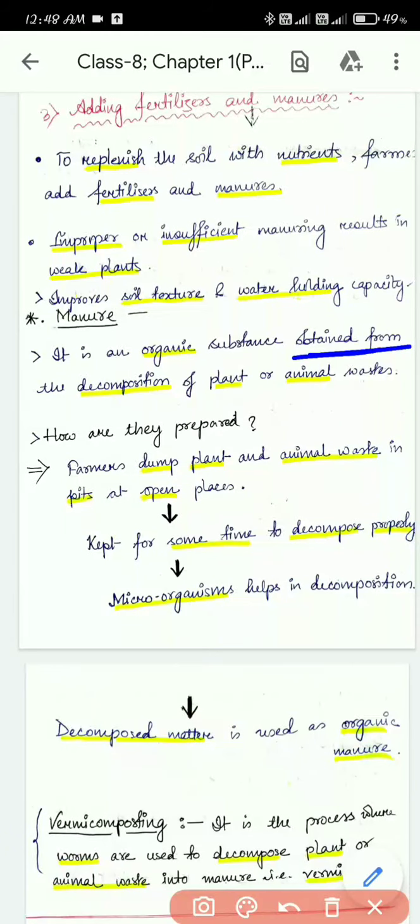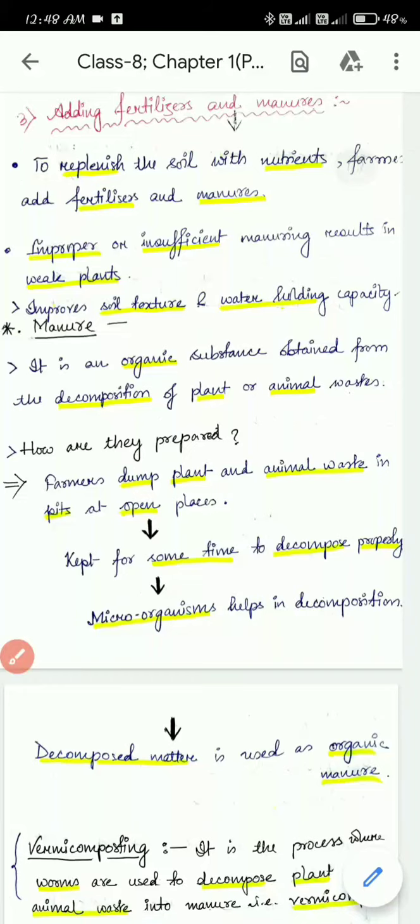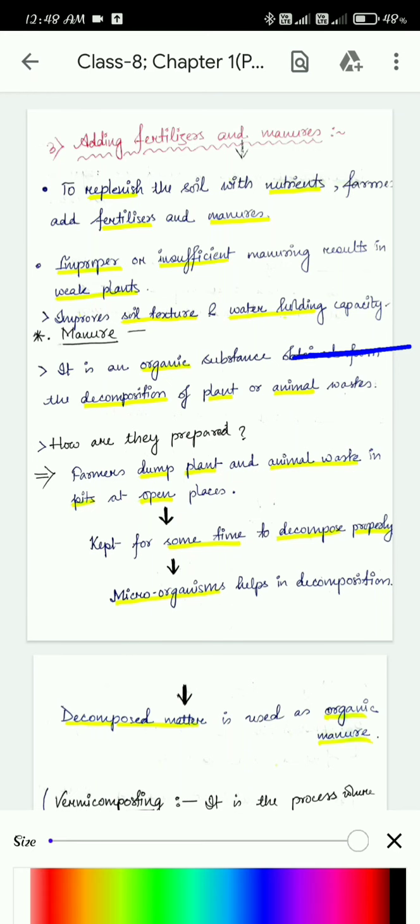Okay, so here you can see the first step. How can you prepare manure? At first, the farmers will dump the plant and animal waste in pits at open places. Suppose they make the manure in the field itself.